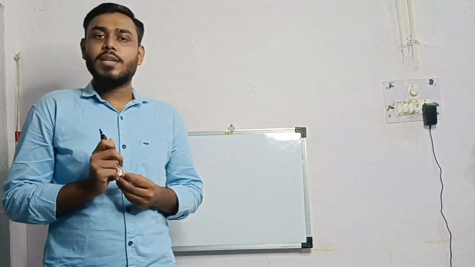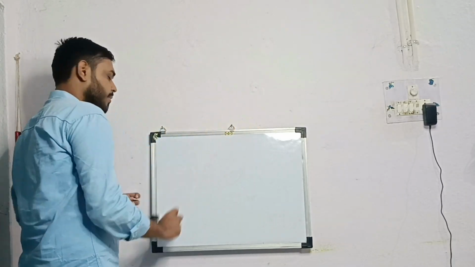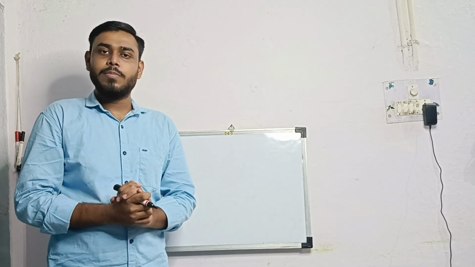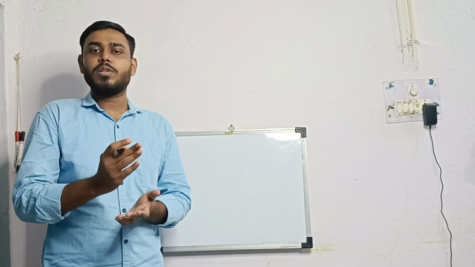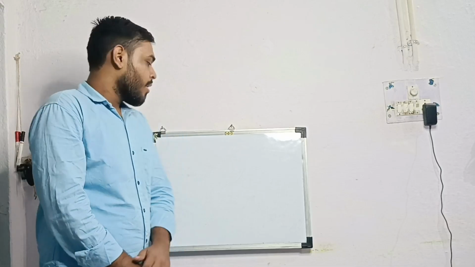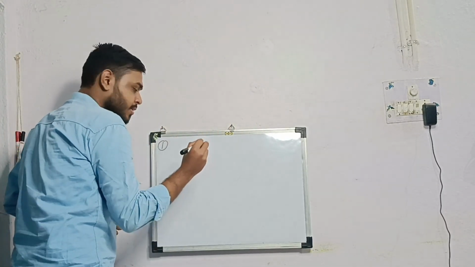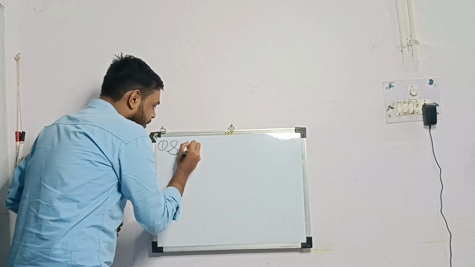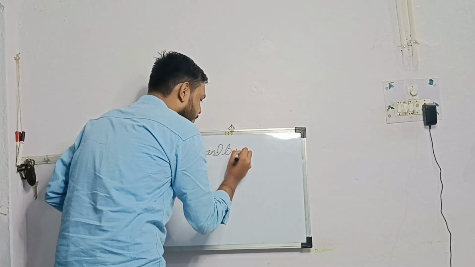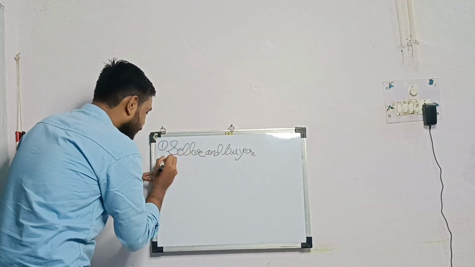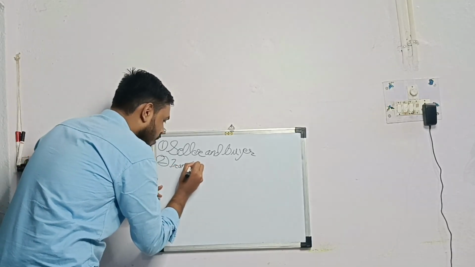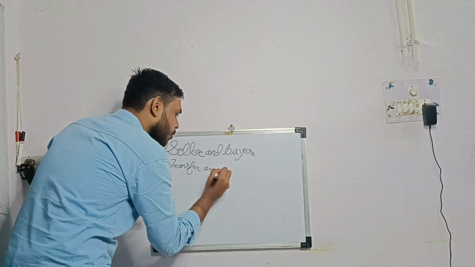Section 4 of this act deals with contract of sale. If you get to understand the definition of contract of sale, then it is very easy for you to understand what is sale and what is agreement to sale. Basically there are four essential elements in this definition of contract of sale. Number one, parties who are seller and buyer. Number two, they transfer or agree to transfer.